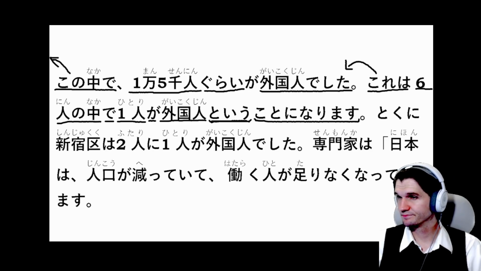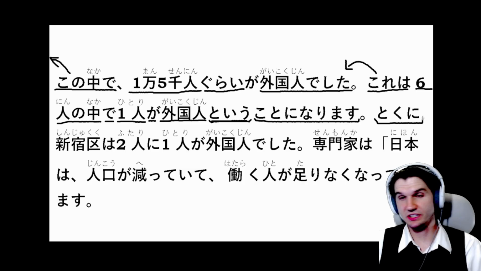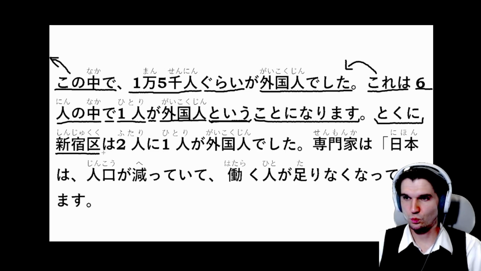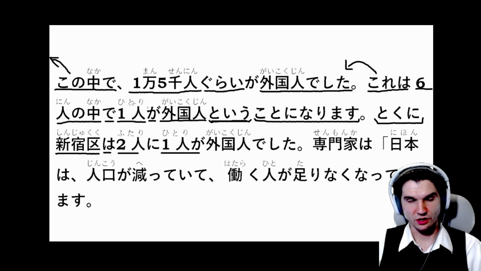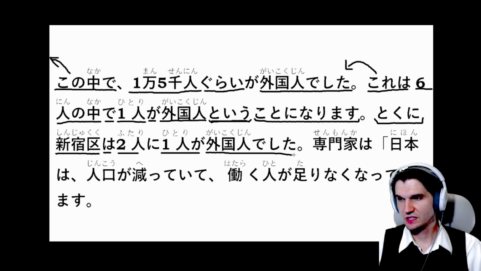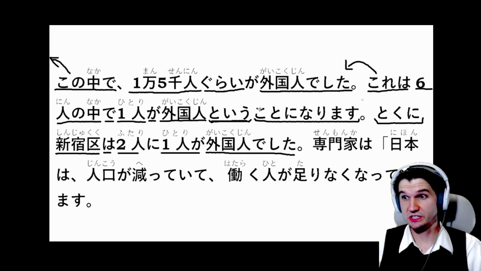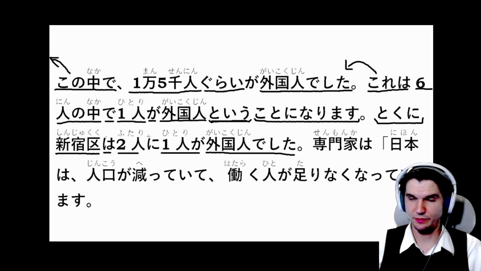特に新宿区は2人に1人が外国人でした。Okay, and then 特に is particularly or especially. So 特に新宿区は, so Shinjuku ward is our main topic here. 2人に1人. So our grammar here, 2人 is 2 people, 1人 is 1 person. So 1 out of every 2 people が外国人でした were foreigners. So particularly in the Shinjuku ward, 1 in every 2 people were foreigners.